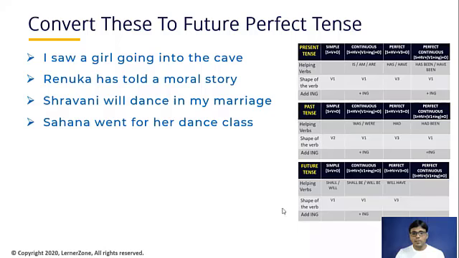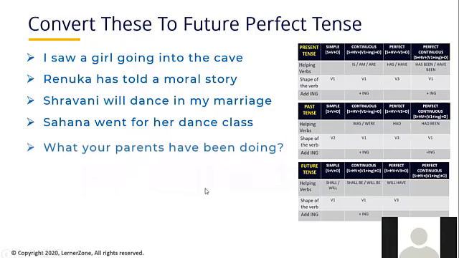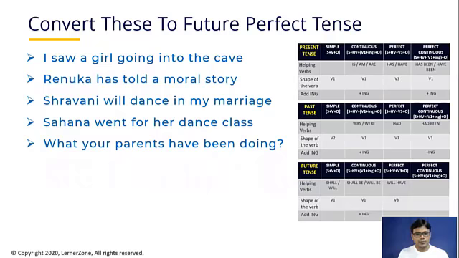Okay, Varuni, please read this sentence. What your parents have been doing. Okay, very good. What is the subject here? Parents. Okay. What is the helping verb we are using here?